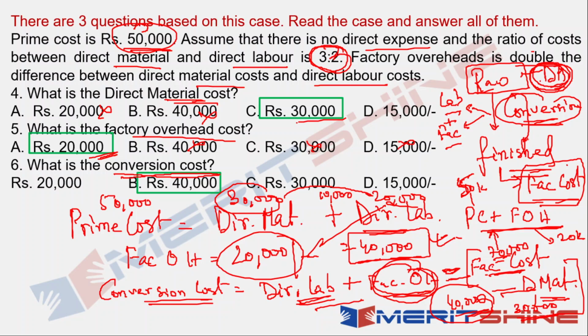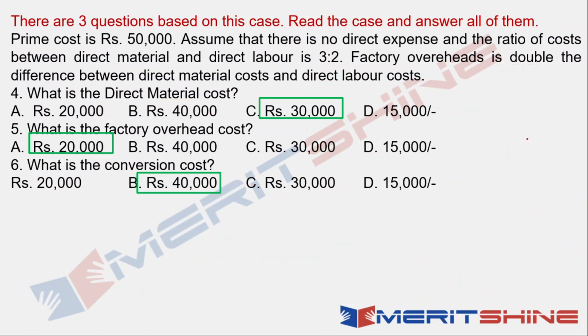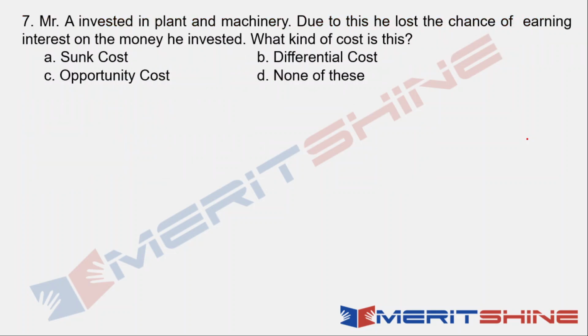Okay, so the numericals are done. You have your answers. Question number 4: direct material cost 30,000, factory overhead cost 20,000, and conversion cost 40,000. Now we will move ahead with the next question, and this is question number 7. Try it out.